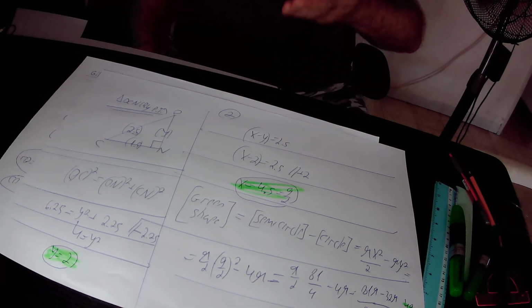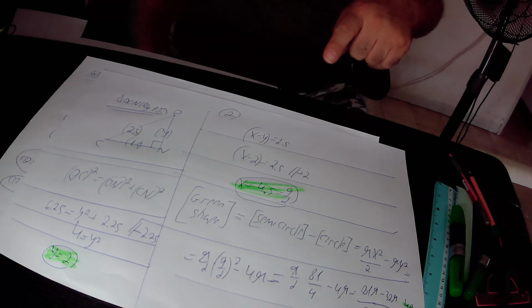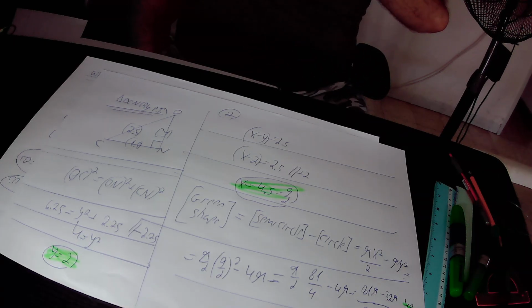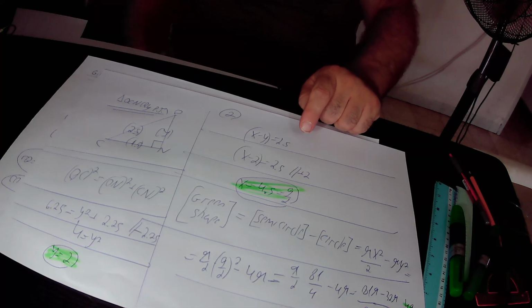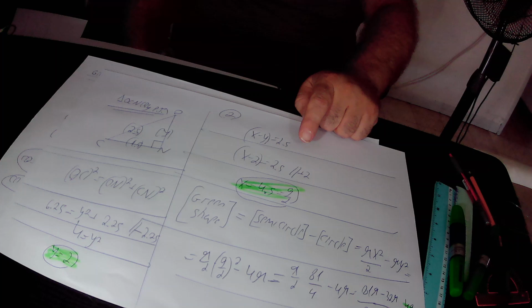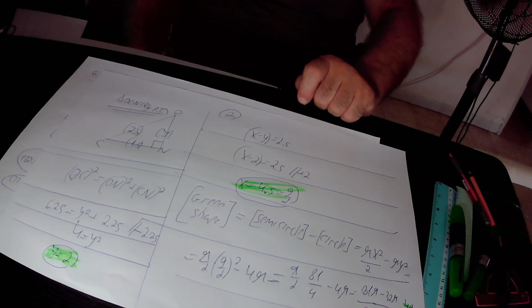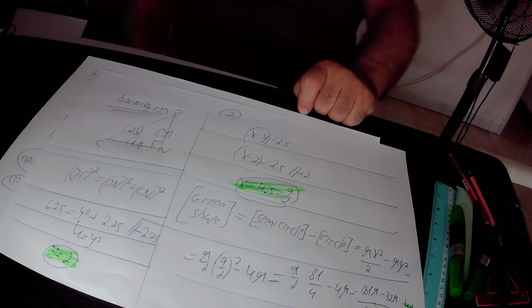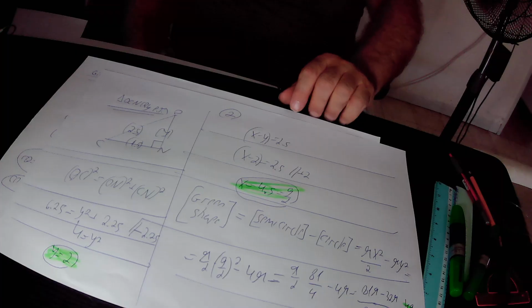But y is 2, so x minus 2 equals 2.5. Here we added 2, and we found out that x equals 2 plus 2.5, that is 4.5. 4.5 is 9 over 2. So the radius of the big semicircle equals 9 over 2 units in length, or in terms of numbers, 4.5 units in length.